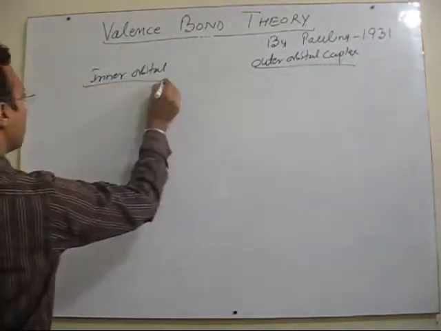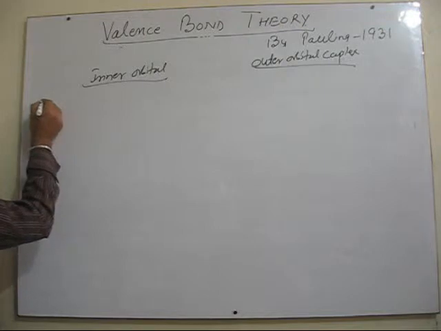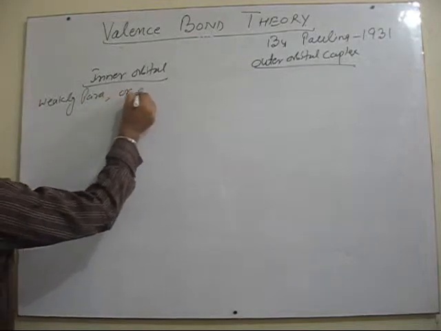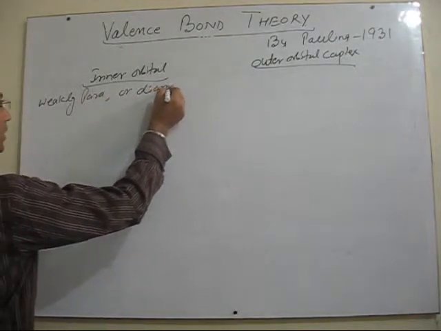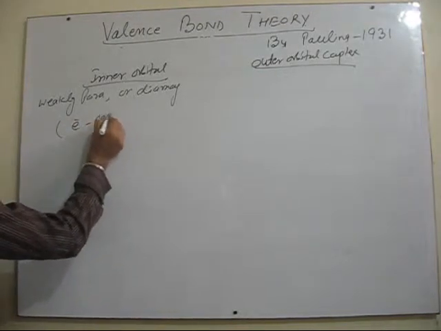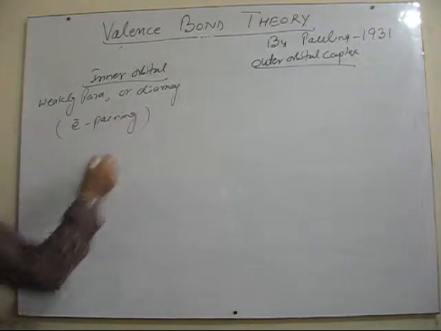Now inner orbital complexes are either weakly paramagnetic or diamagnetic, because there is electron pairing taking place in this case.